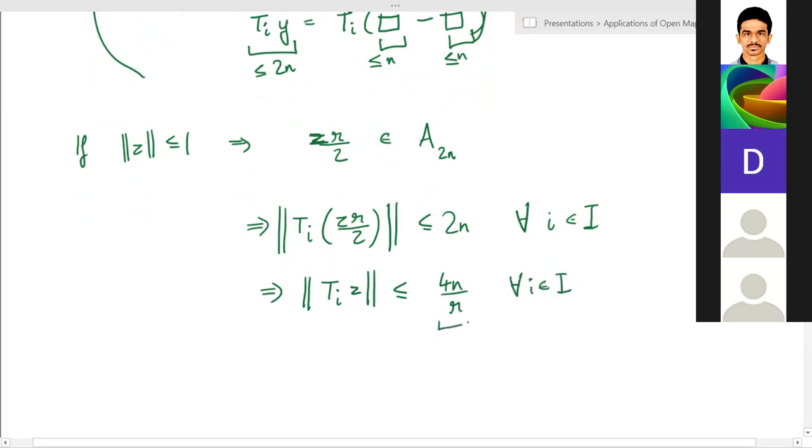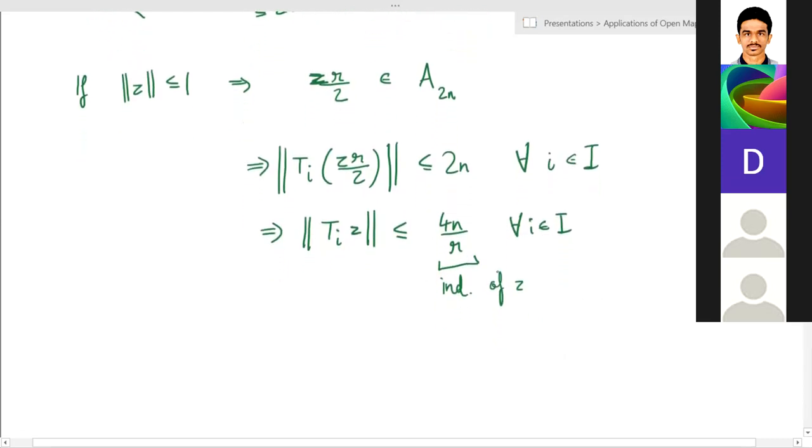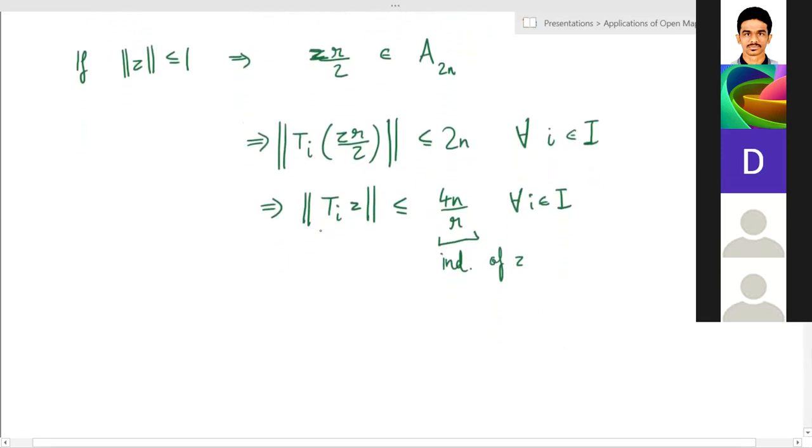So now this bound is independent of z and i. Of course, it's independent of i because I'm doing everything for all i. So it's independent of z, which means this is now a uniform bound, not a pointwise bound. So this gives that the norm of Ti is less than or equal to 4n by r for all i.